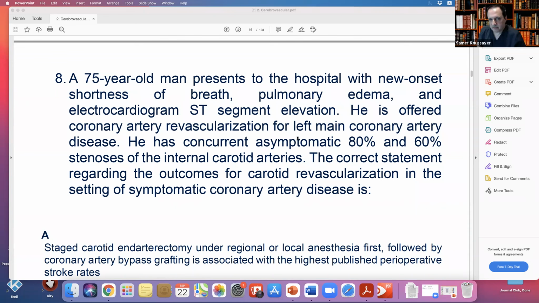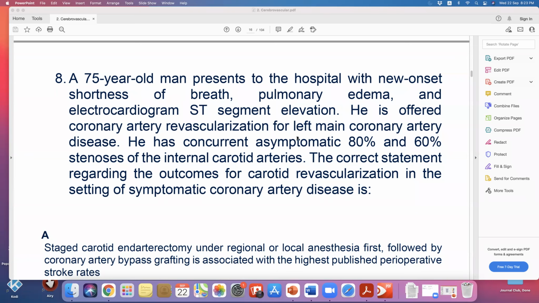Well, I'm saying the question is wrong, but what they want to ask is, if your patient needs carotid surgery and CABG, should we do it before, during, or after surgery? Forget about this question. The way I do it, if it is not left main, I do it at the same time. I do the carotid, and our colleagues the cardiosurgeons do their CABG. We standardize this approach, so we have no problems.